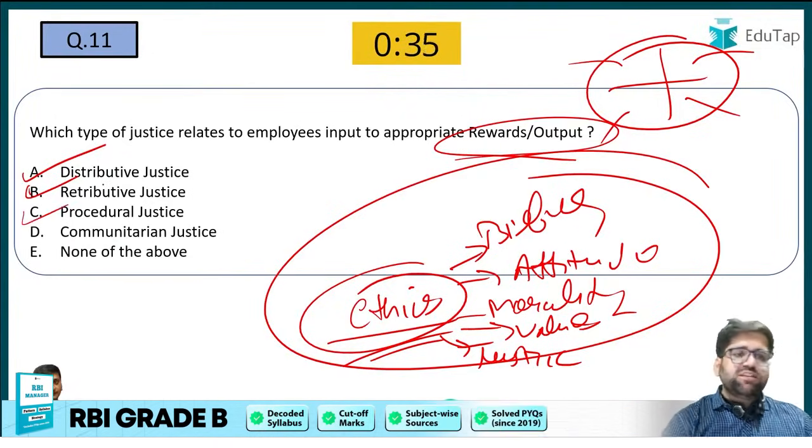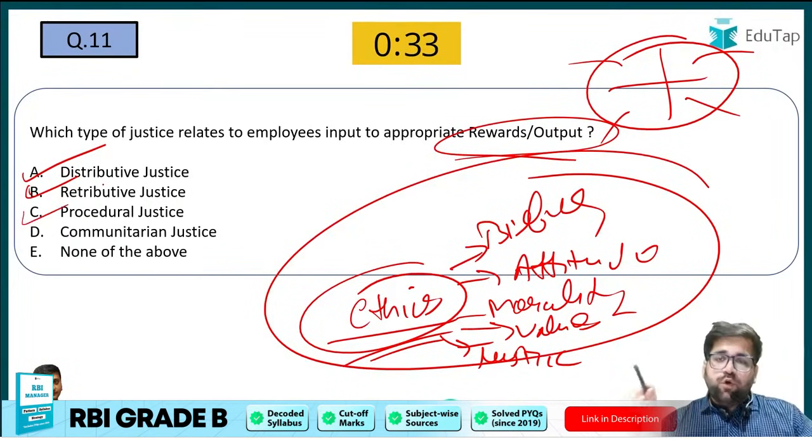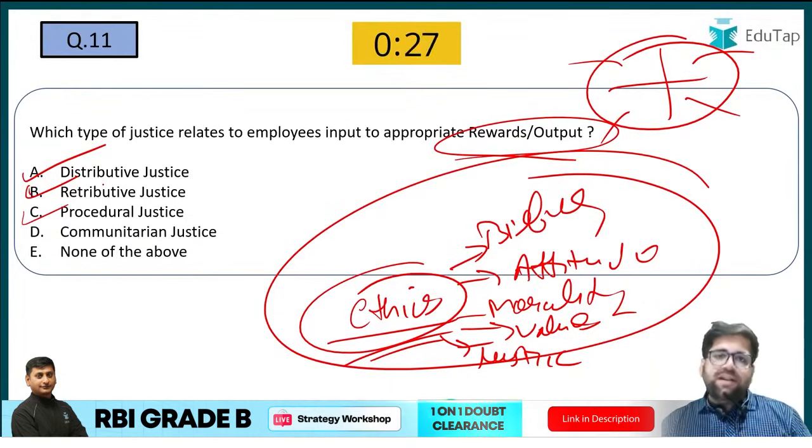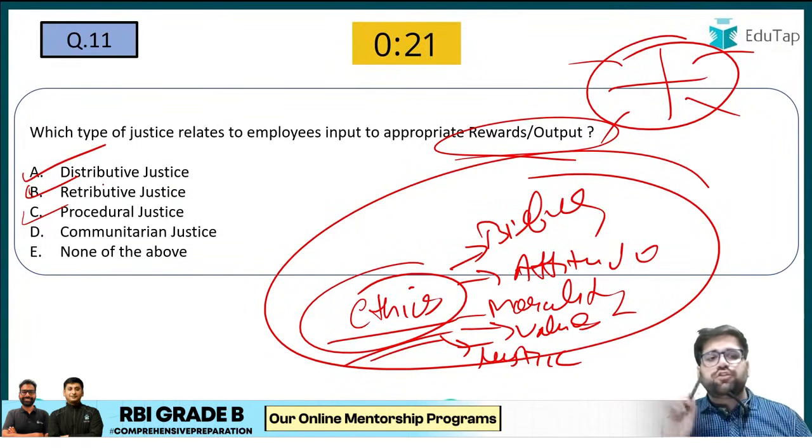What is procedural justice? Procedural justice means that you will have to follow a process. For example, let's take the terrorist only. First we have to file the complaints at different levels of court. Then the hearing will start, and then the review petition and everything will go on. So this is a process which goes on.